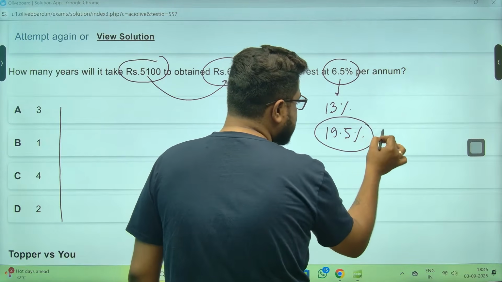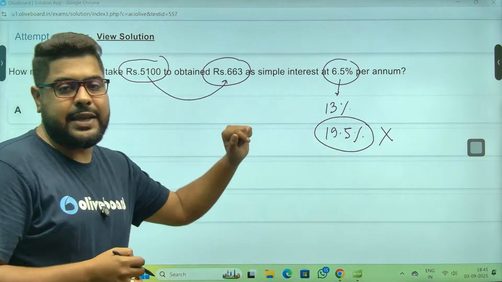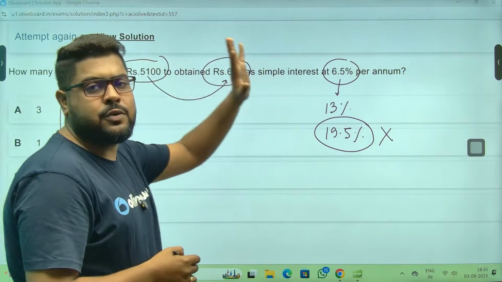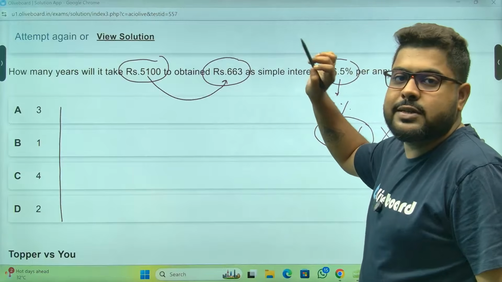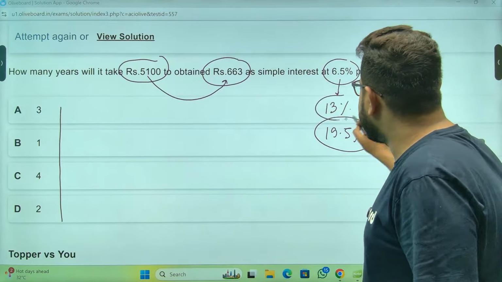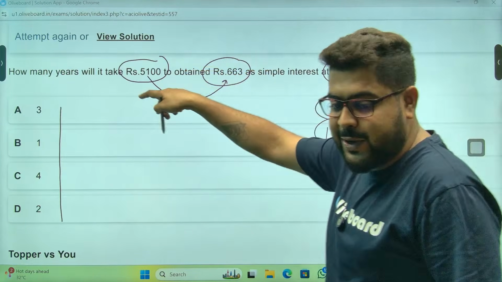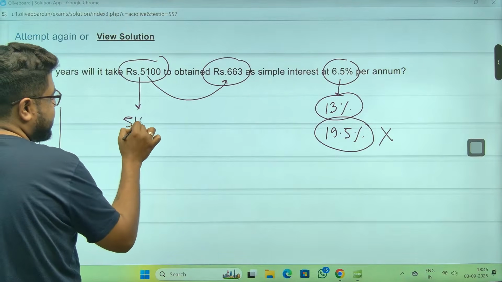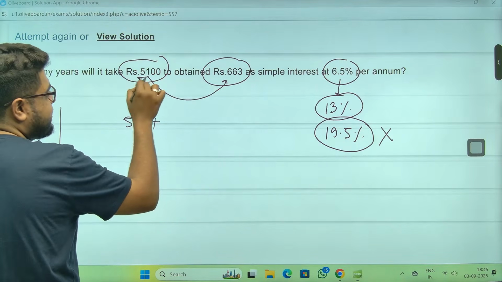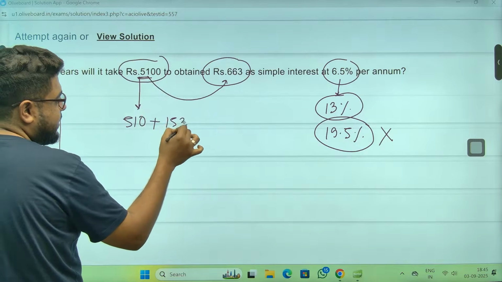I don't think this is right. Why? Almost 20%. 20% of 5,000 will be almost 1,000. So this is nowhere near 1,000. So it is almost 13%, I guess. I have to calculate, but if I calculate just a tiny bit, 10% is 510, 1% is 51, into 3, that is 153.